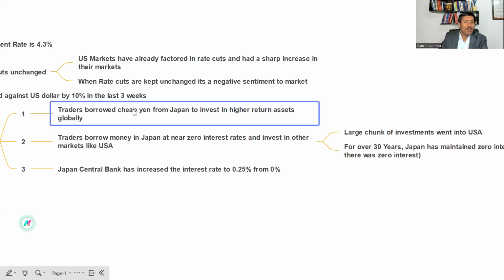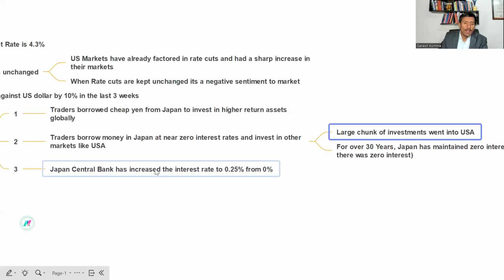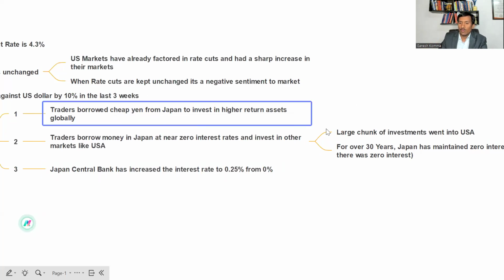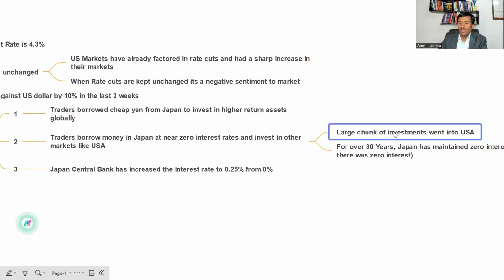So what happened to all these traders or investors in Japan who had taken loans in yen, converted them into dollars and invested in higher risk asset classes? The majority of that borrowing went into investments in the USA. Now, as the interest rate has increased from near 0% to 0.25%, all these traders who invested with borrowed money have to close their positions in the US market because they have to pay interest.